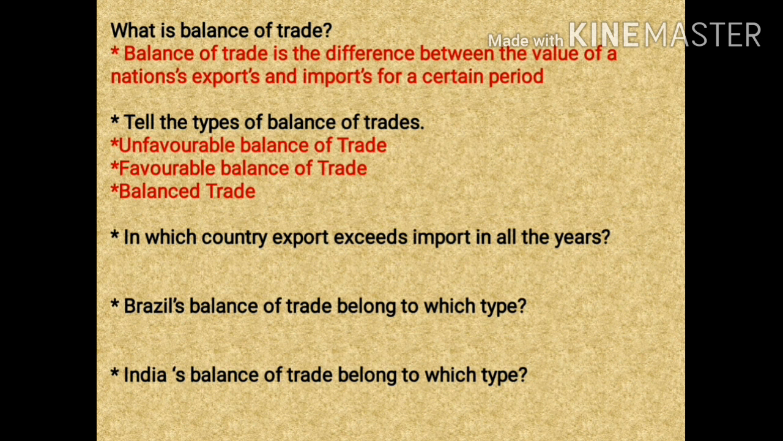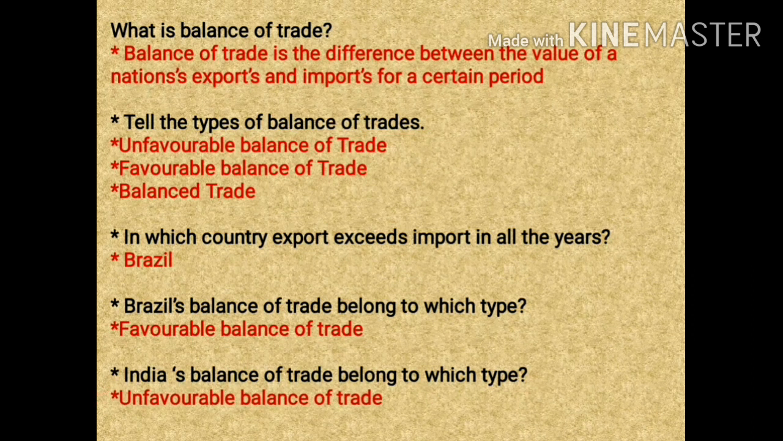Next one is, in which country export exceed import in all the year? That we have studied in the table, and that is Brazil. In every year, right from the year 2009 to 2013, we find that the export exceeds the imports. Next one is, Brazil's balance of trade belongs to which type? So we have learned the exports are more than the imports. Therefore, Brazil has a favorable balance of trade.